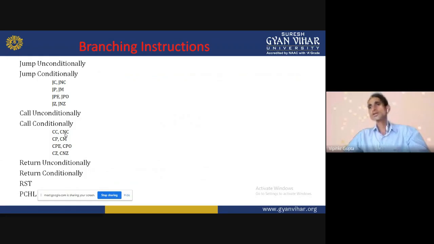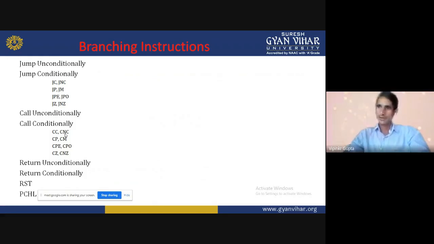That is the meaning of jump unconditionally. And jump conditionally will check the condition. If it is satisfied, then it goes to that particular location which is given.